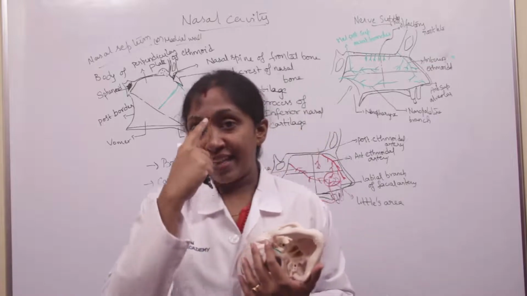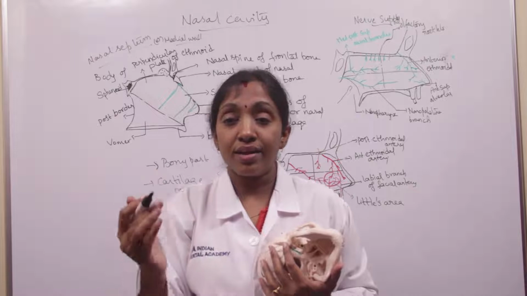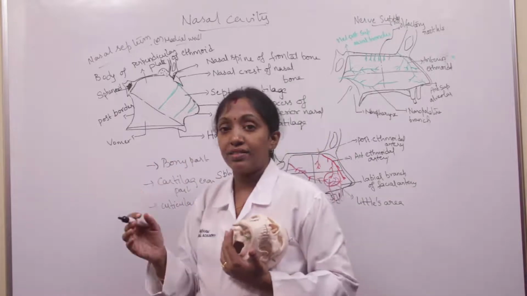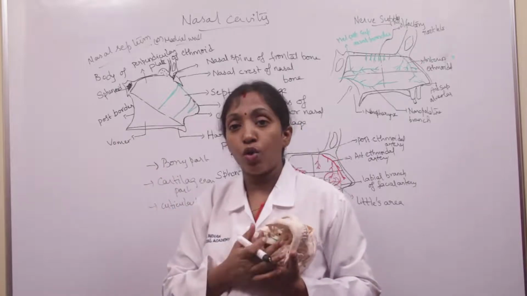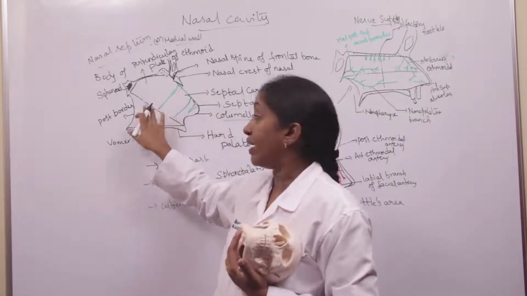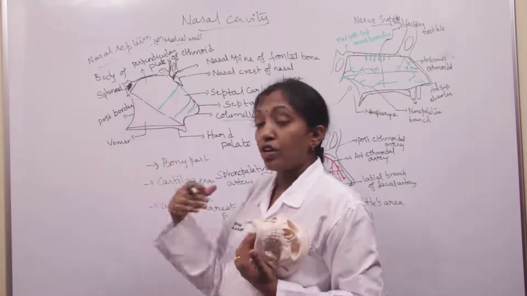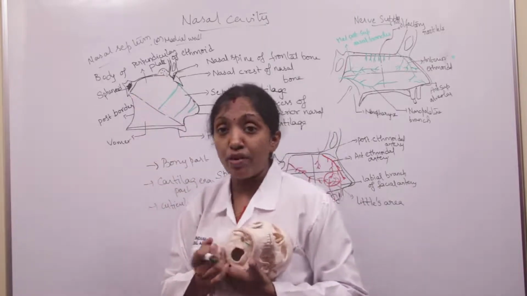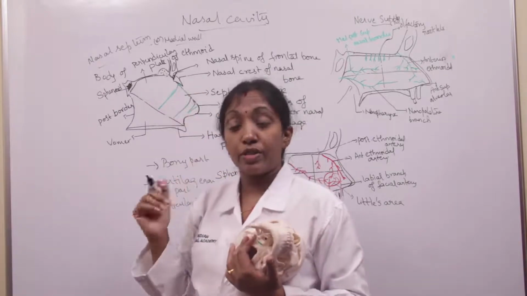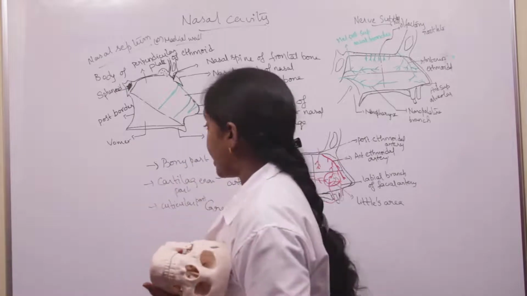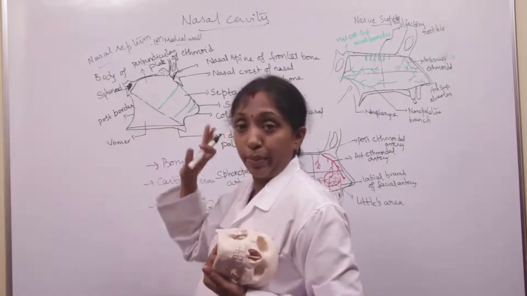So the nasal septum, the medial wall of the nose, consists of a bony part, a cartilaginous part and a cuticular part. The bony part is formed by the vomer and the perpendicular plate of the ethmoid. This is the vomer bone and this is the perpendicular plate of the ethmoid. It also receives contributions from the nasal crest of the maxillary as well as the nasal bone.